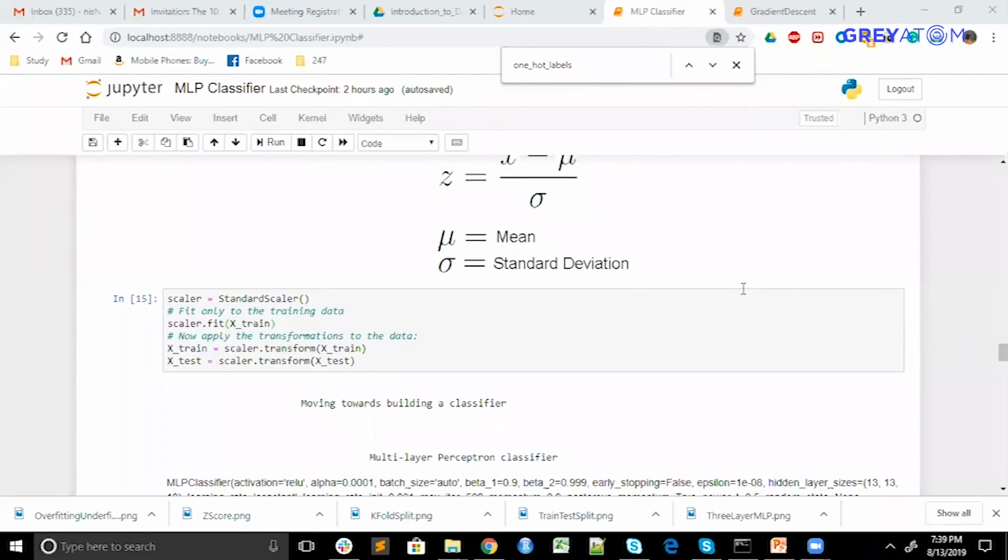Let's say cars, like Audi, BMW, there are a lot of categories. I will convert them into one hot encoding, which will be like car underscore Audi, car underscore BMW, car underscore Tata. Now you have done the fitting over the training data set.